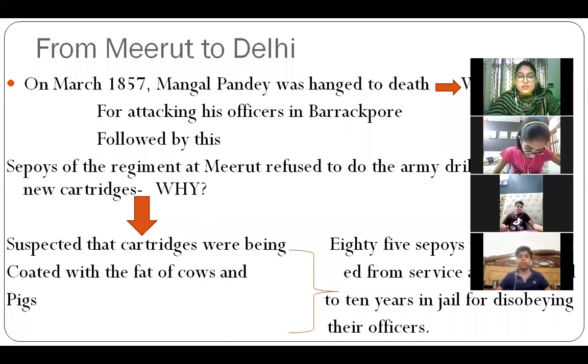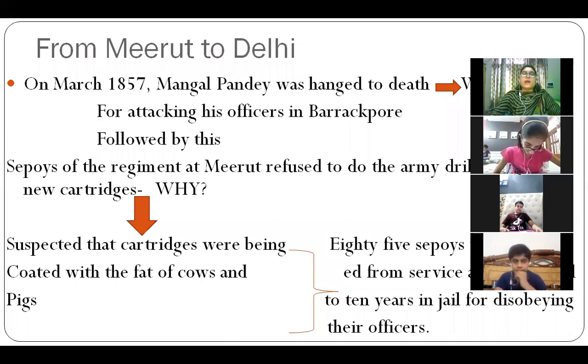So this was the reason that they deliberately brought up these greased cartridges from Britain to exploit their religion. And earlier, when the Indian sepoys came to know that these cartridges were being coated with the fat of cows and pigs, they refused. They said, we will not do the army drill using these cartridges, because that was against their religious sentiments. It was only this much of a matter, that they refused to do the army drill using these new greased cartridges.